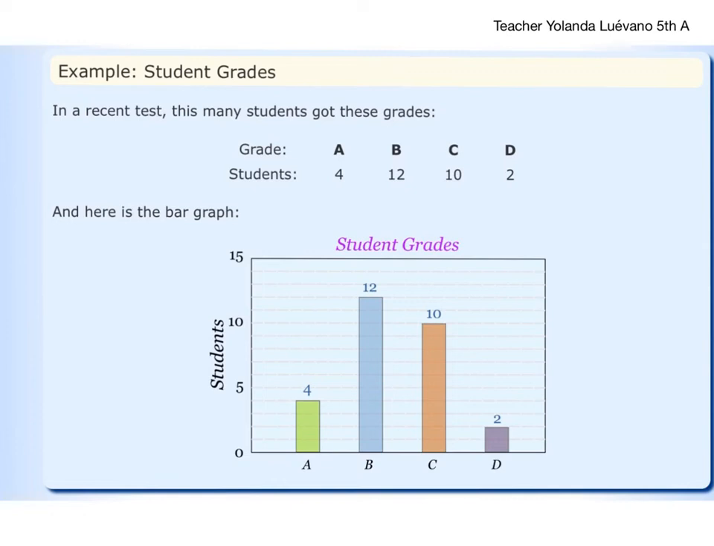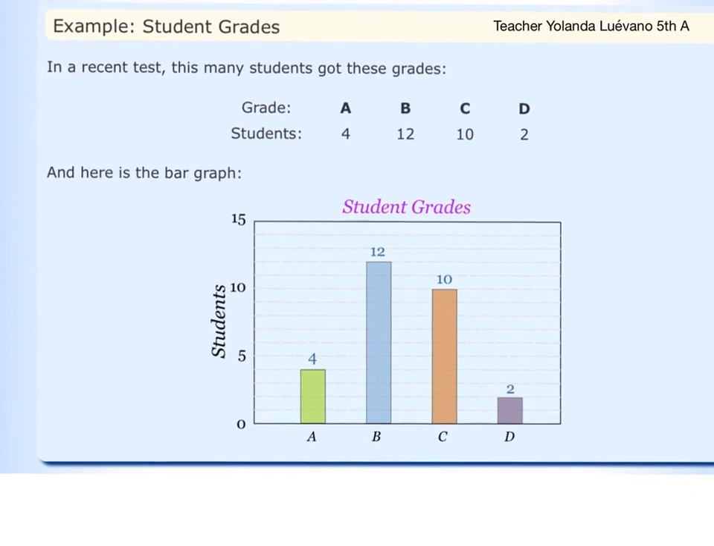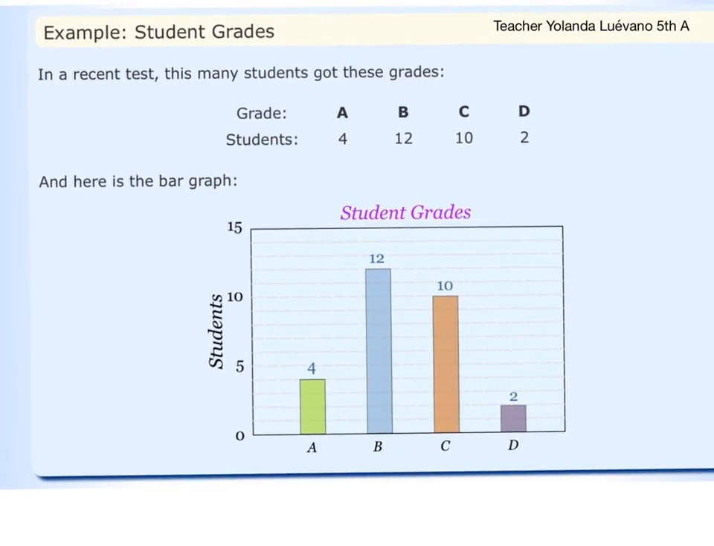Let's pay attention to this example now. This example says student grades. In a recent test, these many students got these grades. So, these are the grades of the students, and this is the bar graph. The title is Student Grades. We have a student A, a student B, a student C, a student D. No, pay attention. That's why it is always so important to read carefully.